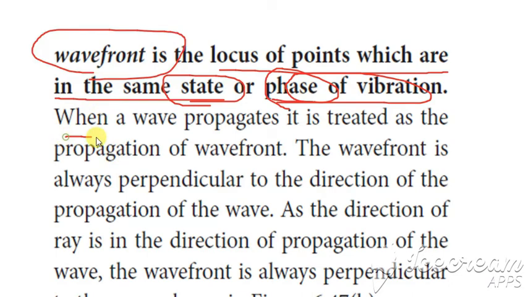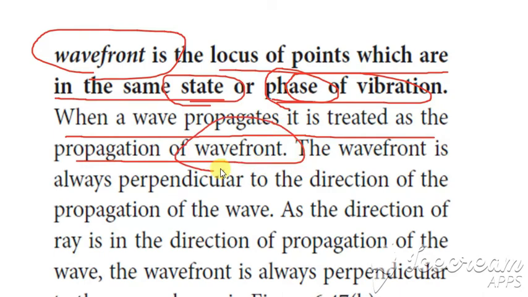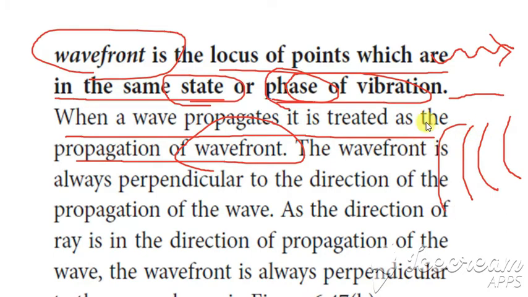When a wave propagates, it is treated as the propagation of a wavefront. So when any wave is moving, it is considered as a wavefront. These are all the waves formed for that disturbance, and each one forms a wavefront.